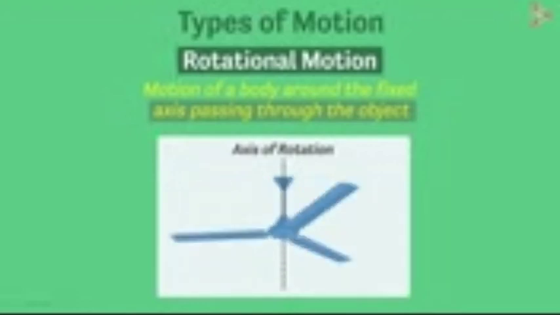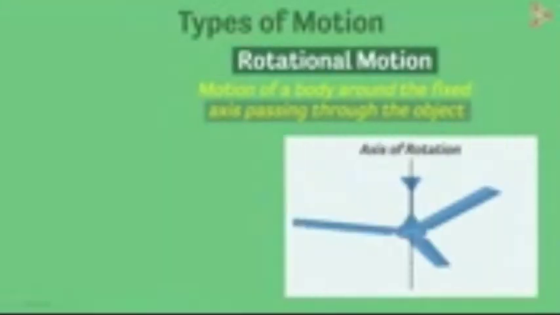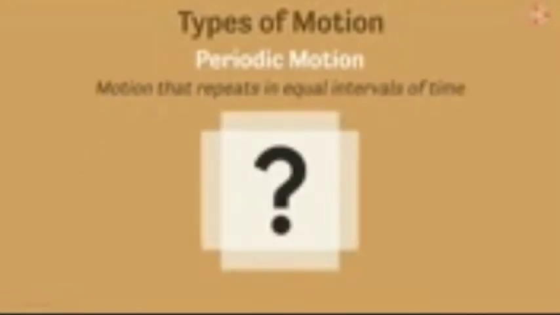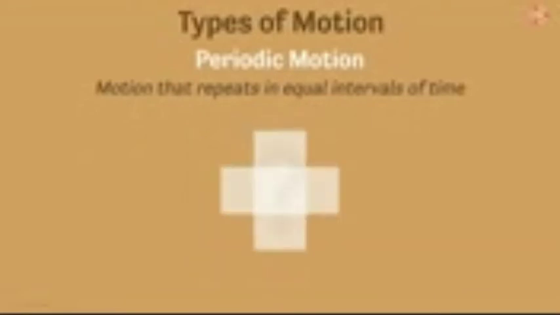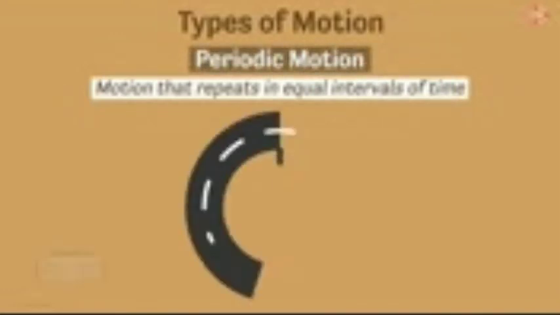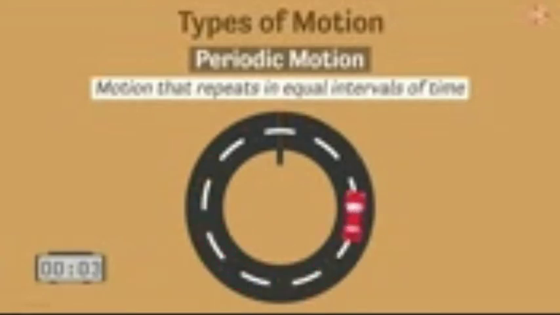fan. And the final type of motion is a periodic motion, which is the motion that repeats itself in equal intervals of time. Can you think of any example of this type of motion? Any object repeating its motion in equal intervals of time will be undergoing periodic motion. Assume an object is moving in circles and is covering each round every 3 seconds. Is it performing a periodic motion? Absolutely. Since it's repeating its motion along the same path every 3 seconds, it is undergoing periodic motion.